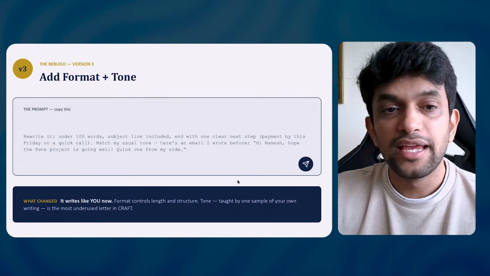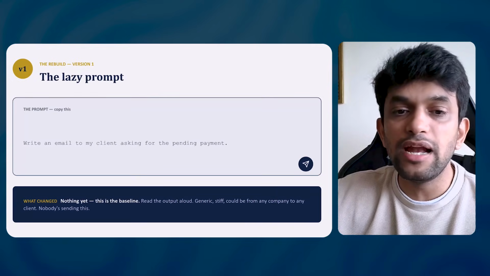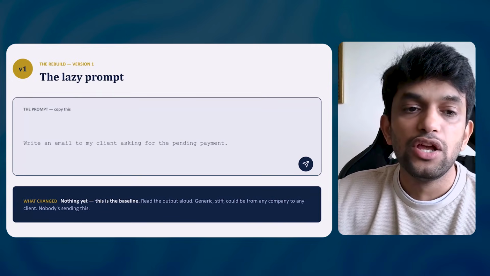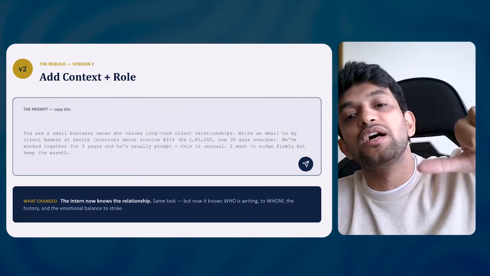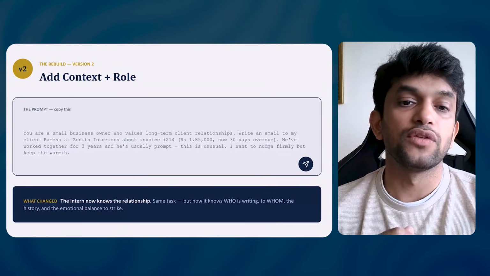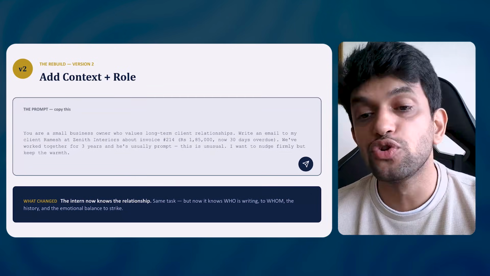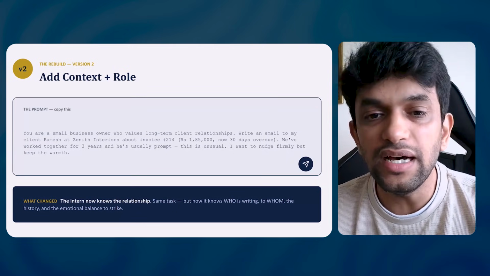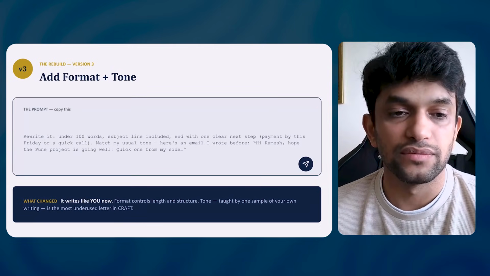Interesting. Can you see the change? From write an email to my client asking for pending payment, you have told it you are a small business, you have a long-term relationship with the client. We have worked together for 3 years. He's usually prompt. This is unusual. So basically you have explained the entire situation.